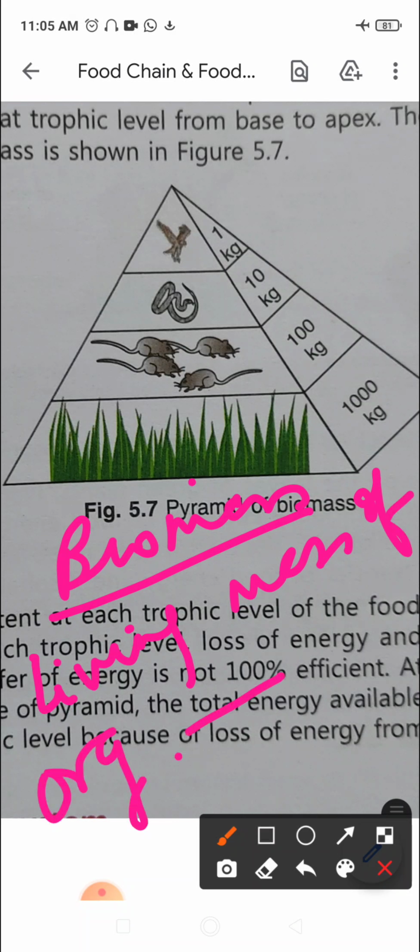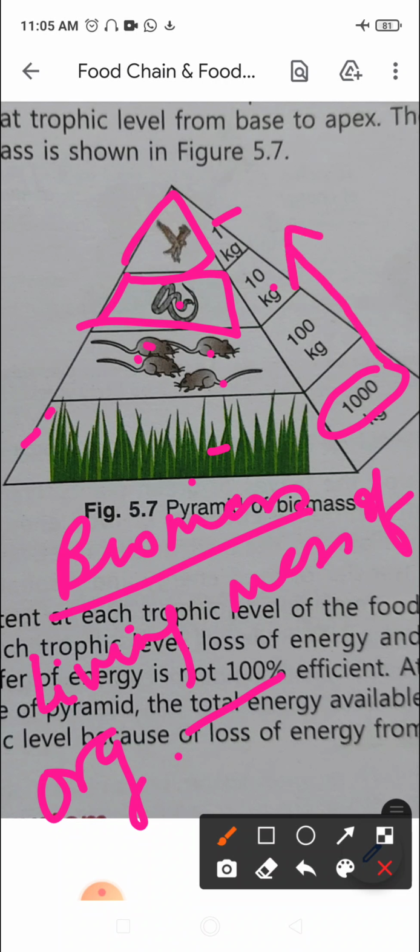Here also, if you remember the pyramid of numbers, the number of producers is more and it goes on decreasing. So here also in the pyramid of biomass, you can see the biomass of producers, that is the plants, is the greatest, right? 1000 kg. Then it goes on decreasing. The number of rats is fewer as compared to the producers, so that forms 100 kg. This is just an example, right? The number of secondary consumers is still less, so 10 kg, and the top carnivore is just 1 kg, right? So you can see how the biomass goes on decreasing from base to top, right?